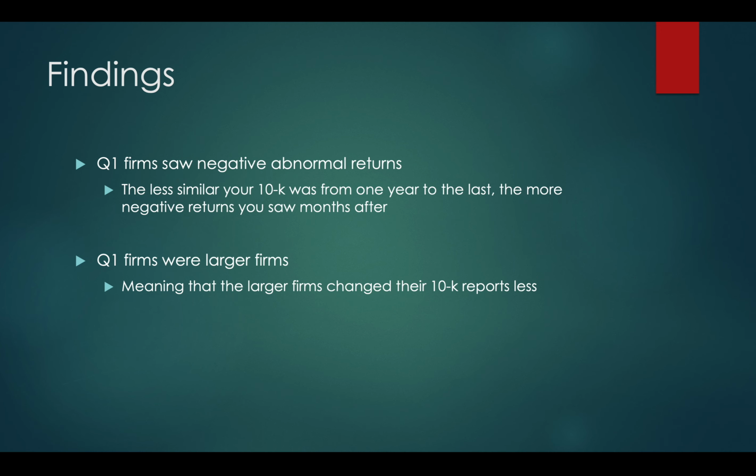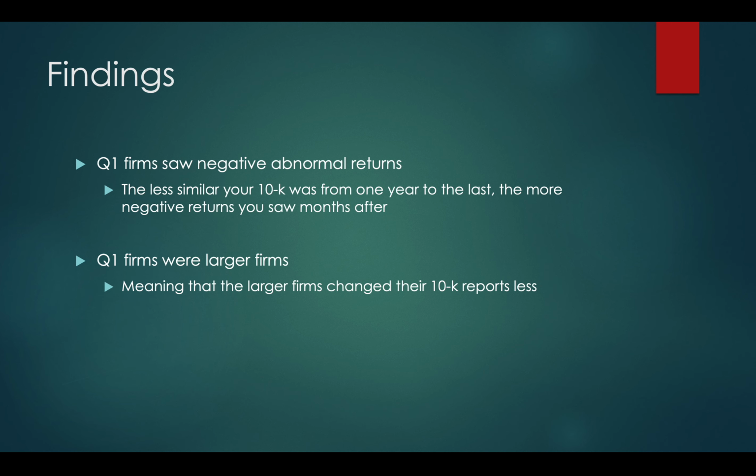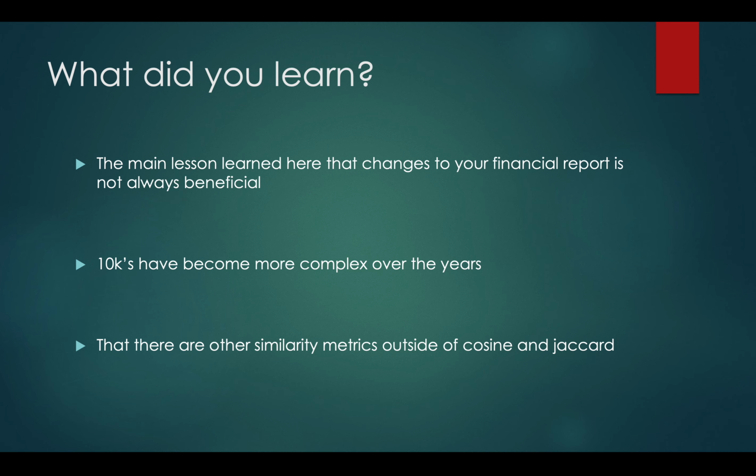Findings. What we learned here is that Q1 firms, which as we can see had low similarity, saw negative abnormal returns. They also found in the paper that Q1 firms were larger firms, meaning that the larger firms changed their 10K reports less. The main lesson that I learned here was that changes to your financial reports are not always beneficial, 10Ks have become more complex over the years, and there are other similarity metrics outside cosine and Jaccard.